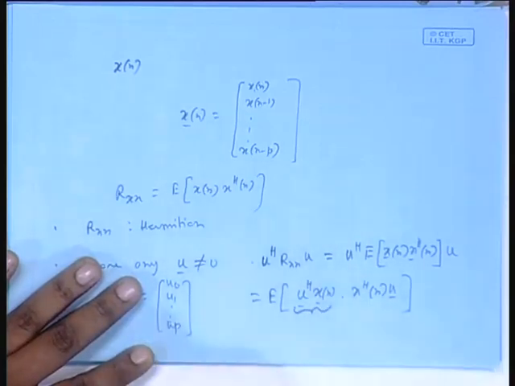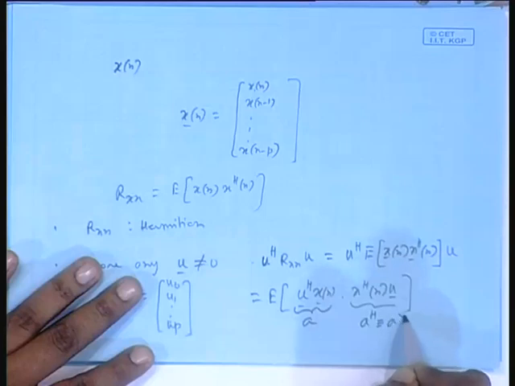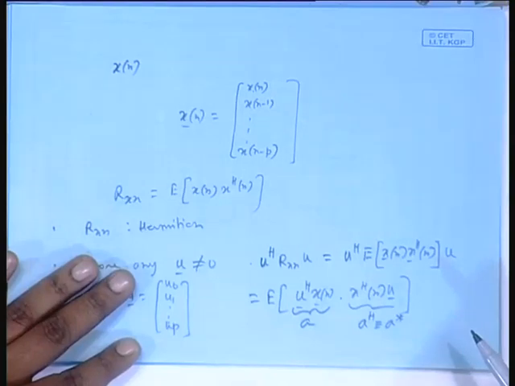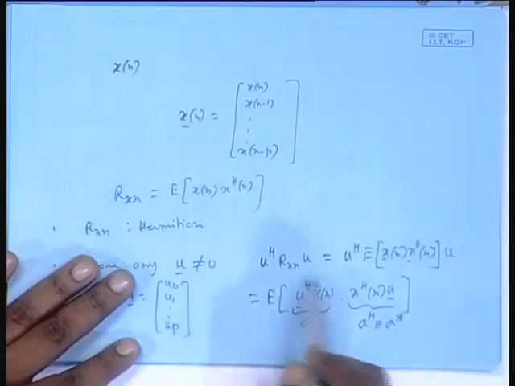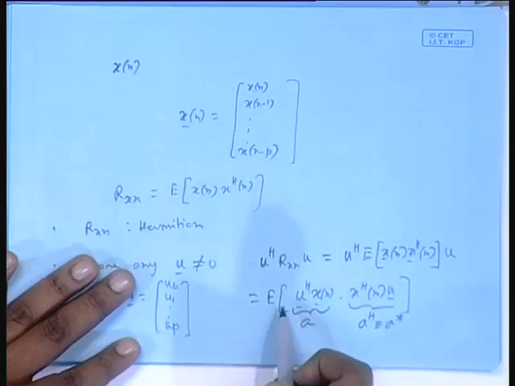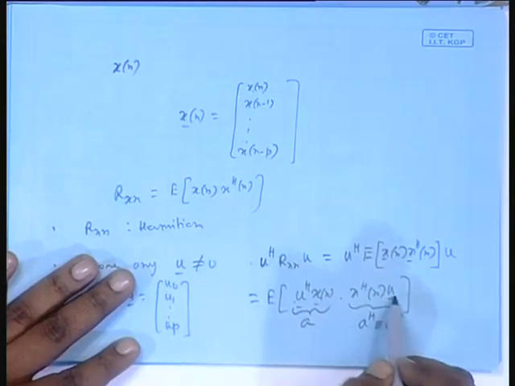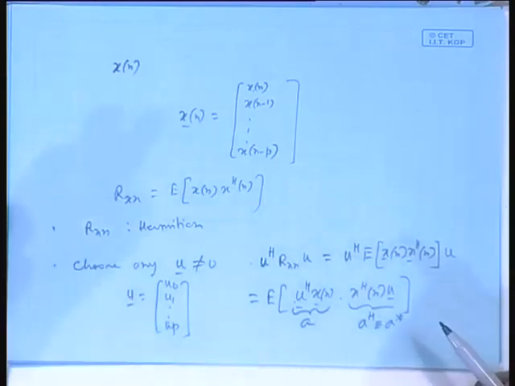Now u Hermitian x[n]: what is u Hermitian? A row vector. What is x[n]? A column vector. So it is a scalar. Row vector times column vector gives a scalar. If you call this A, my claim is that the other factor is A Hermitian, which is nothing but A star, because A is a scalar and a scalar has no meaning of transposition. If you take the Hermitian of this, x Hermitian comes first, u goes second, Hermitian on Hermitian goes away, and you get back u. So A Hermitian, and A is a scalar, means A star only.